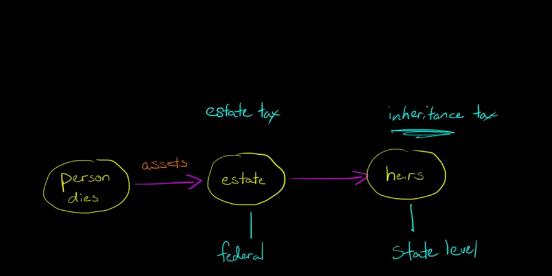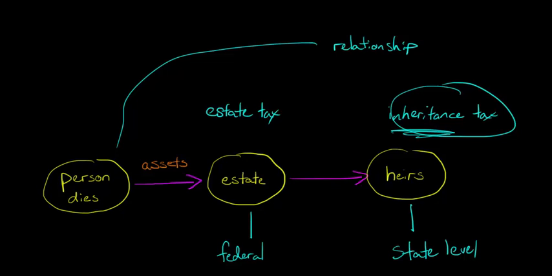But another thing that is important is your relationship to the person who died. This relationship to the deceased person may also affect, assuming that your state has an inheritance tax, the inheritance tax. For example, a surviving spouse might be exempted.